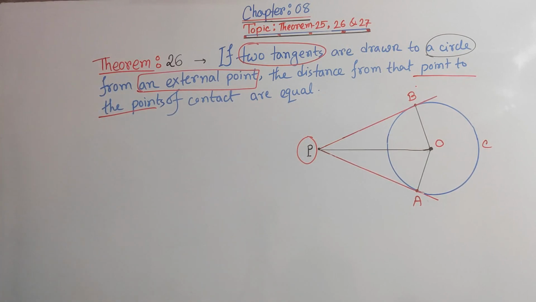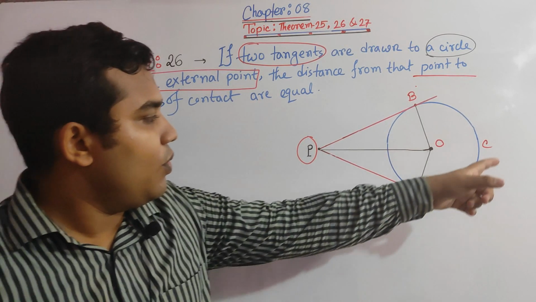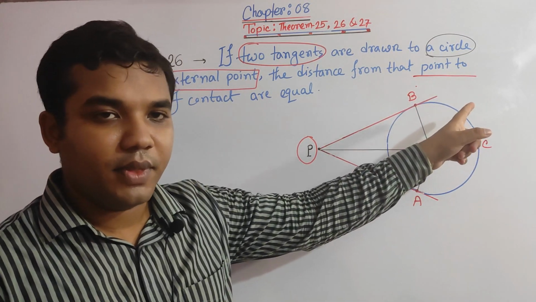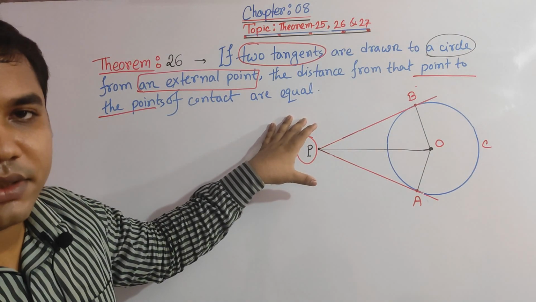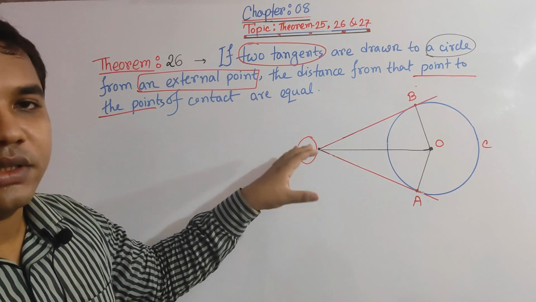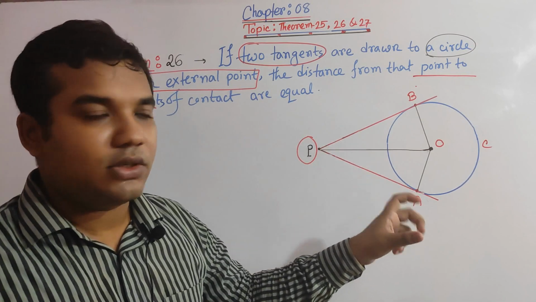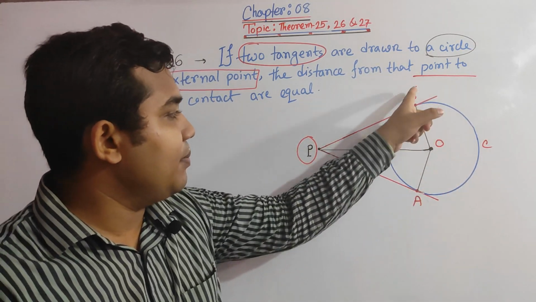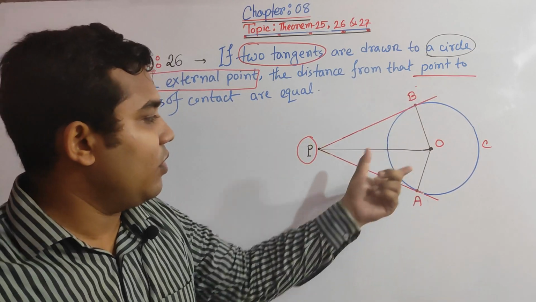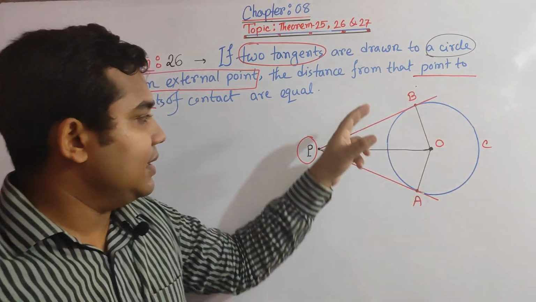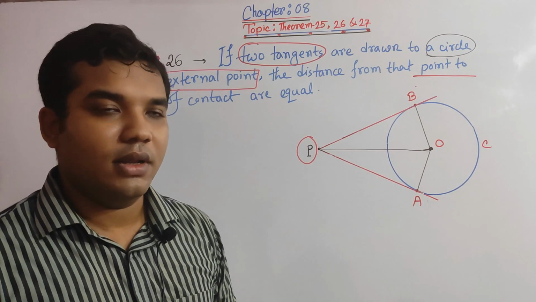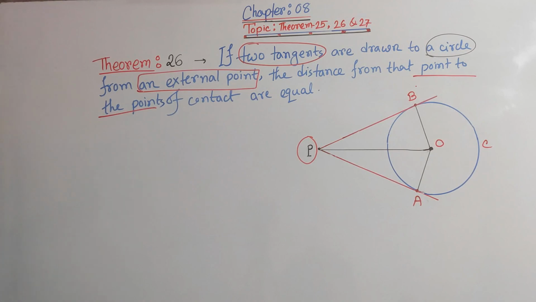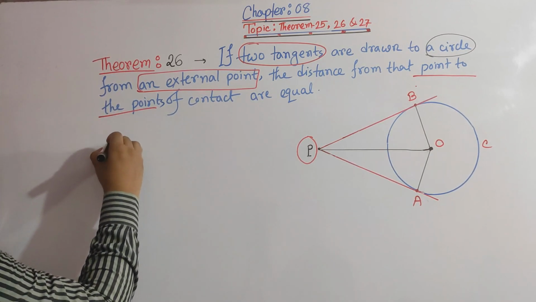So if we think that O is the center of the circle ABC, and P is an external point from which we draw two tangents to the circle, suppose PA and PB, where A and B are two points on this circle, then these two sides are equal, according to the theorem. So what should be our special nomination of the proposition?